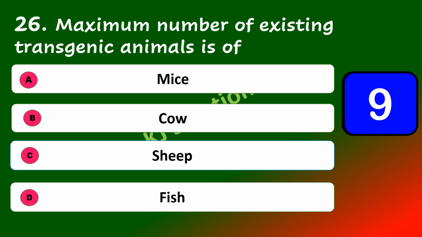The maximum number of existing transgenic animals is of mice, cow, sheep, fish. The maximum number of existing transgenic animals is of mice. The first transgenic animal is also a mouse, and it was created by Rudolf Jaenisch in 1974.